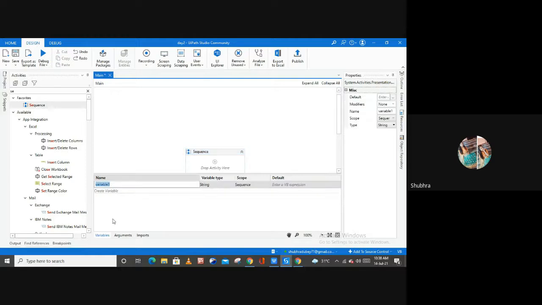So methods to create a variable, right? How many methods do we have to create a variable? The very first method is: select your activity, open your variable panel, and then you can simply create your variable from this panel, right? Now let me rename it as variable 1, right? And from here you can select the types for your variable. As you can see, we have different types to select, right?